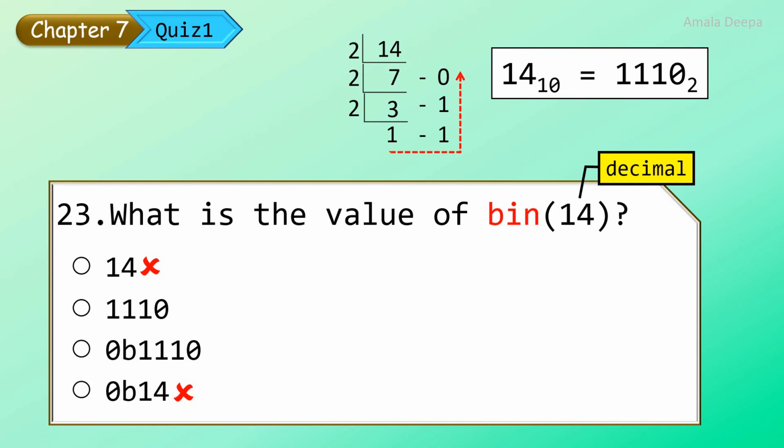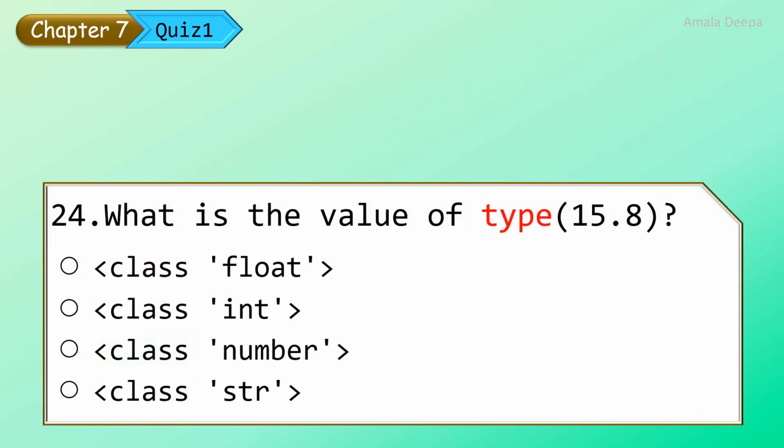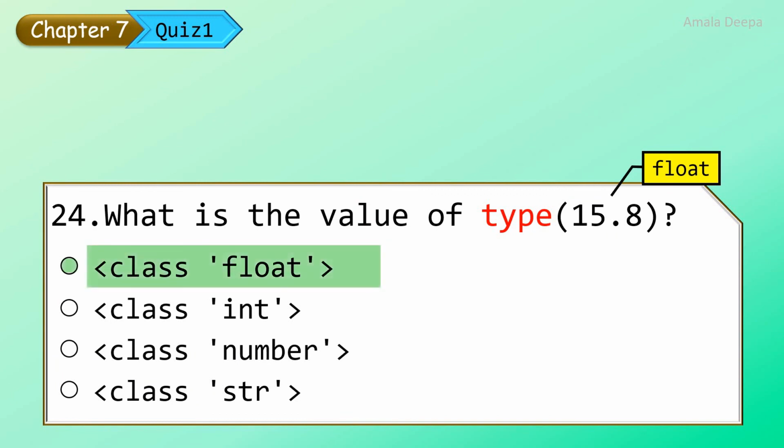And the bin function will return the value prefixed with 0B. So that must be the correct option, 0B1110. What is the value of type of 15.8? Here 15.8 is a float value. So the answer must be class float.